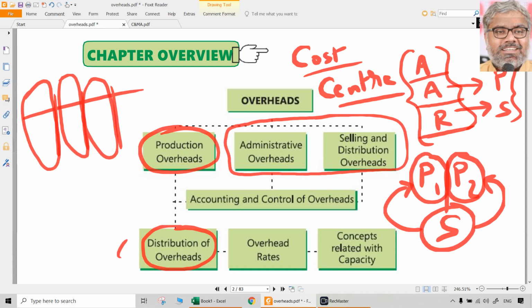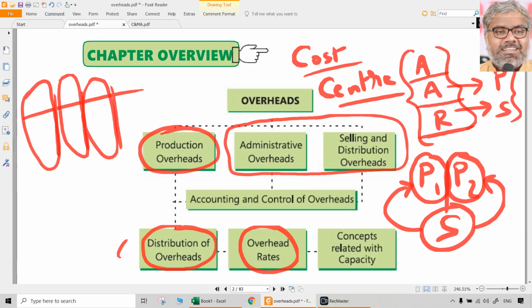And computation of overhead rates is a small topic. Different types of overhead rates can be calculated. There could be a labor hour rate, there could be a machine hour rate, there could be recovery of overheads as a percentage of materials or as a percentage of direct labor or as a percentage of prime cost. Many possibilities are there for how the overhead rates are predetermined on different bases. And this is nothing new to us. We did the same in job costing also. Using whatever basis was given in the question, we just applied them there. Now we'll also understand how to create or calculate those rates.